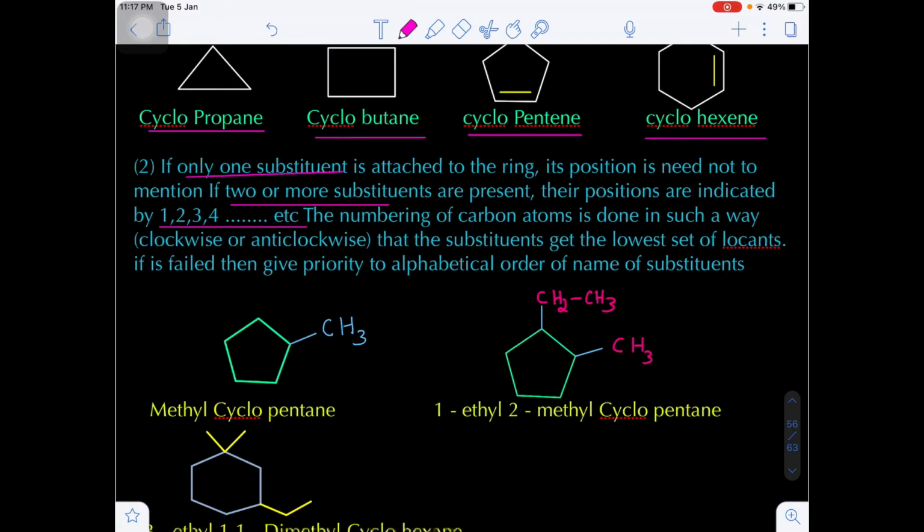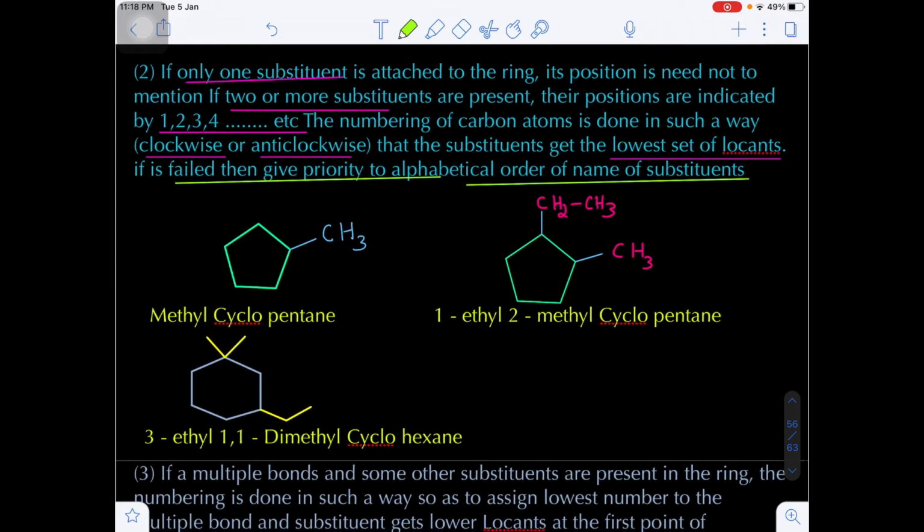The numbering may be done either in the clockwise or anti-clockwise direction, and that should always obey the lowest set of locants rule. This is very, very important. If the lowest set of locants rule fails, that is, if in both clockwise and anti-clockwise directions the substituents are at the same positions, then finally we have to follow the alphabetical order of the names of the substituents.